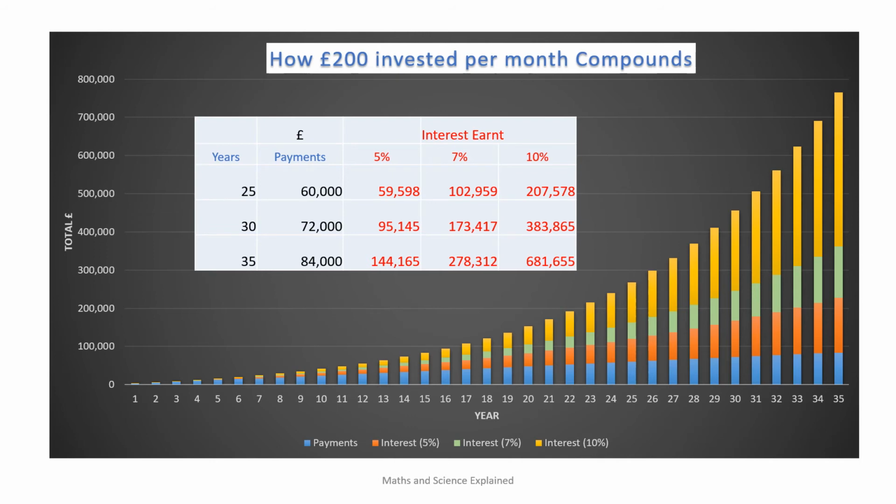Clearly a higher interest rate is better, but what is not normally appreciated is how much the duration of the investment affects the final total. For example, the interest earned after 35 years is between 2.4 and 3.2 times greater than that after 25 years, depending on interest rate. This is similar to the doubling cent problem, where most of the big gains were made in the last few days. Thus, I've always encouraged young people to start investing as early as possible in life.